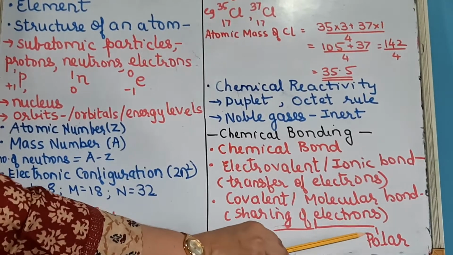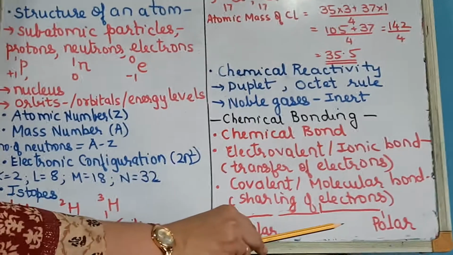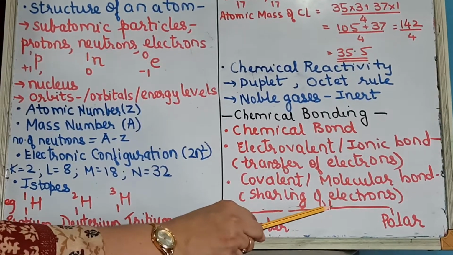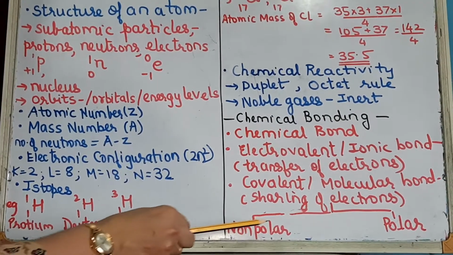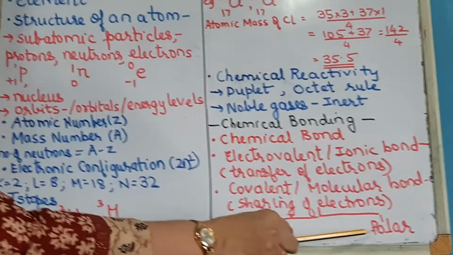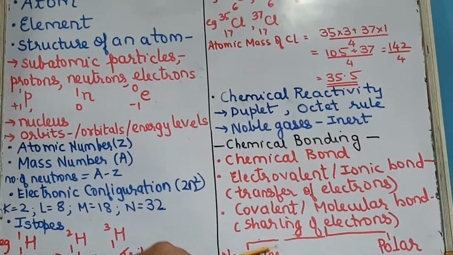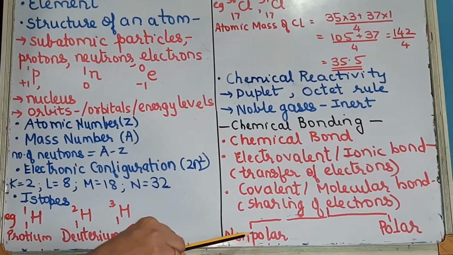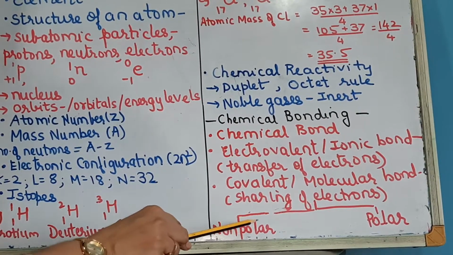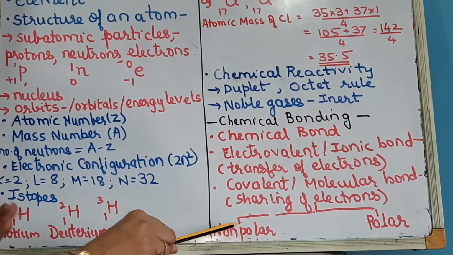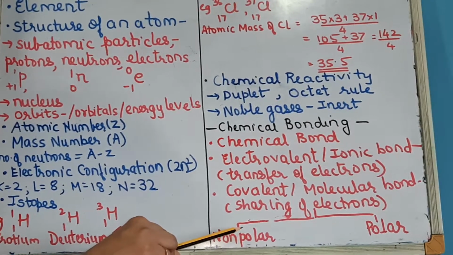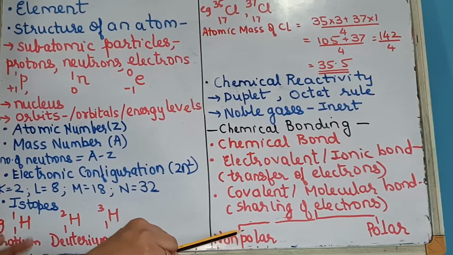You already know an example of a polar covalent compound: very good, water. Water is a polar covalent compound. Now let us understand the difference between a non-polar and a polar covalent compound. A non-polar covalent compound is one in which the shared pair of electrons is distributed equally between the atoms, for example methane CH4, carbon tetrachloride CCl4, oxygen, nitrogen.